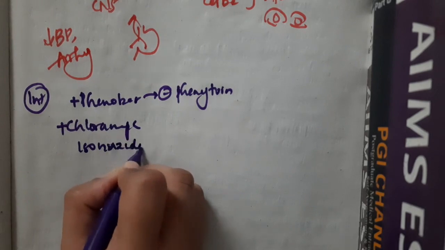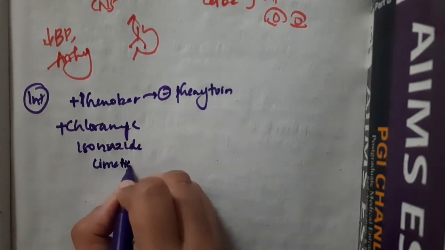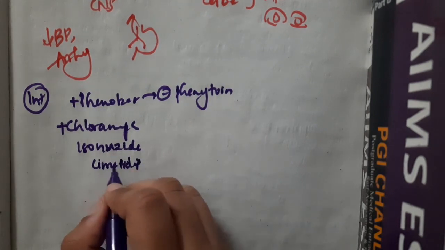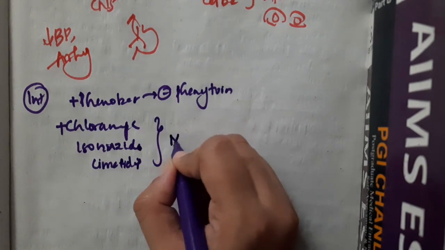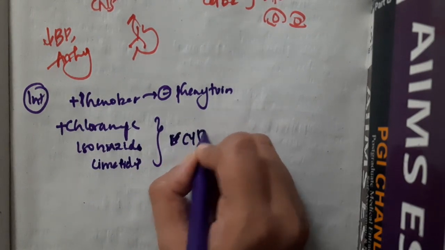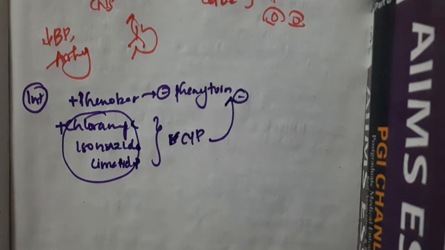Phenytoin along with chloramphenicol, isoniazid and cimetidine, all of which are metabolized by CYP enzymes, will inhibit phenytoin metabolism.